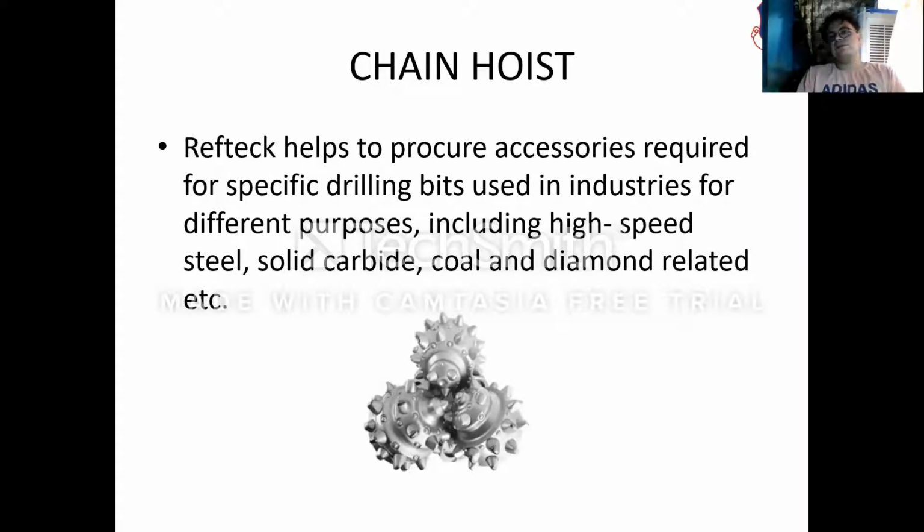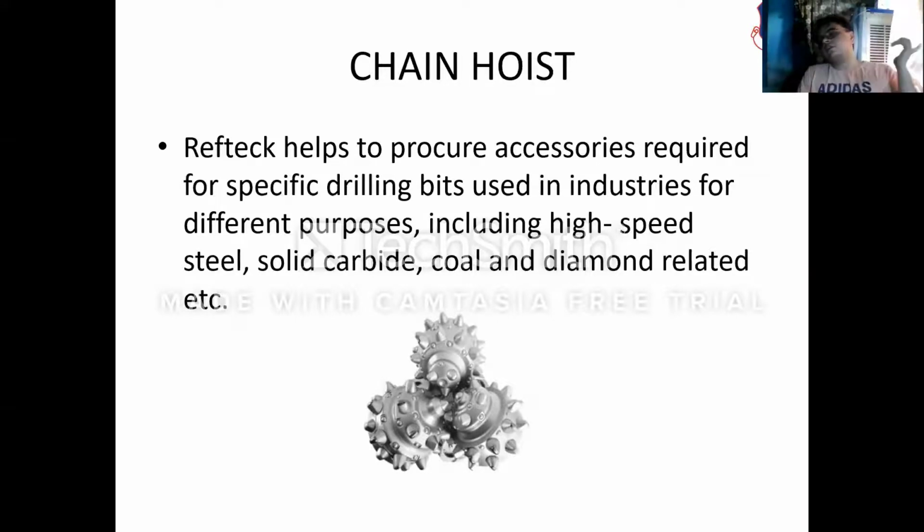Accessories are required for the specific drilling bit used in industries for different purposes, including high-speed steel, solid carbide, cobalt, and diamond drills. This means that in industries, the bit being used is for different purposes, either for sawing, for drilling, or for impact or crushing.